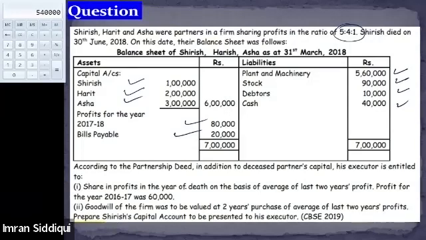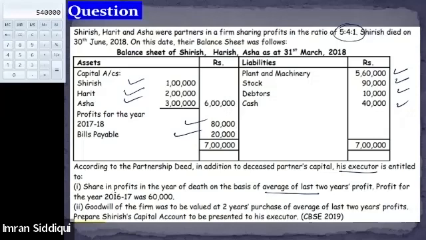According to the partnership deed, in addition to the deceased partner's capital account, his executor is entitled to share in the profit in the year of death on the basis of average of last year's profit.